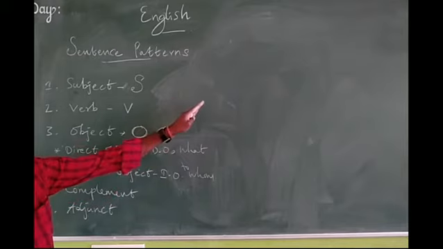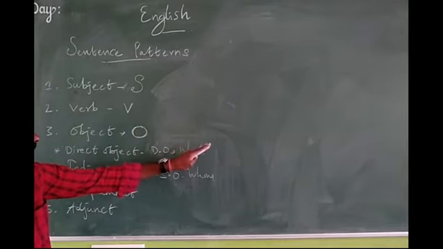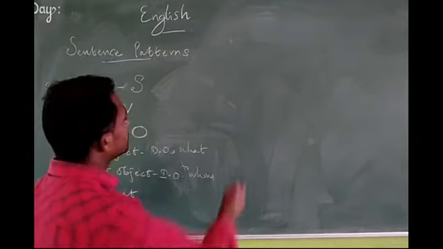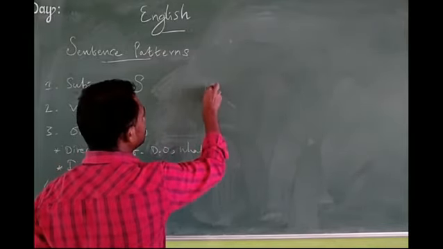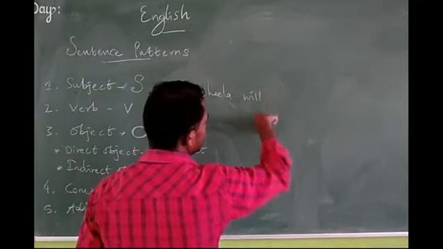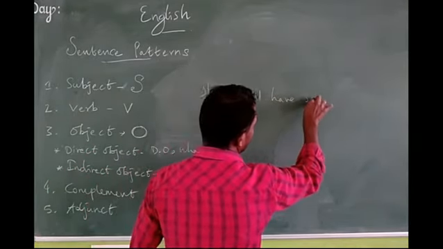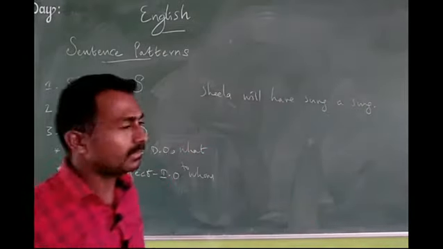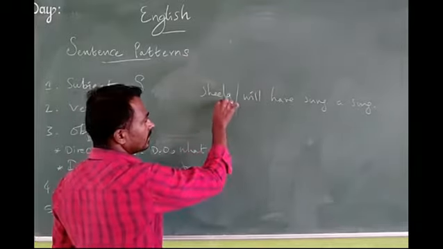So we learned this; there are nearly 2 or more examples on the board. Here the object is there. Sheila will have sung a song. Here Sheila is a subject.